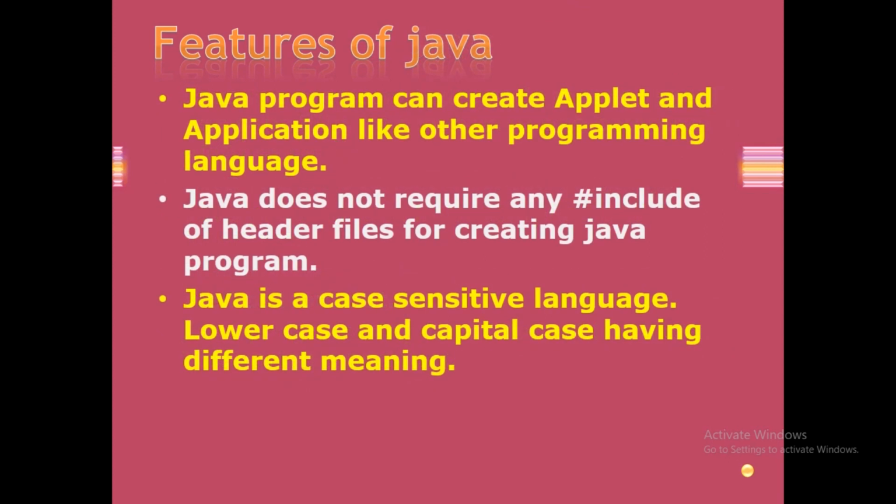Now more features are there. A Java program can create applets and applications like other programming languages. If we talk about applets, we were using them many years ago, when Java became very popular. I'll show you some examples later on, because here we will study applets also. In short, we were using them before; nowadays we are just using applications and software based on Java programming.